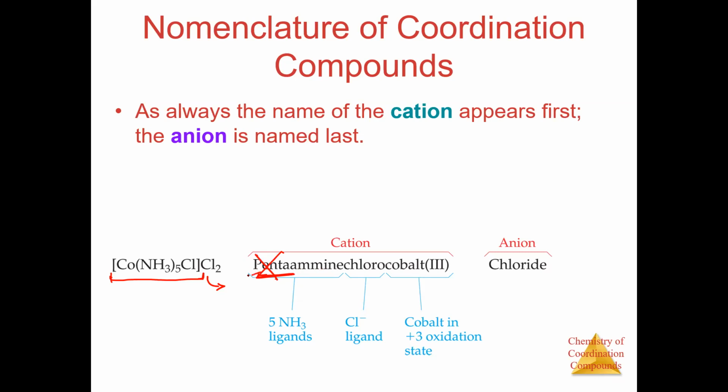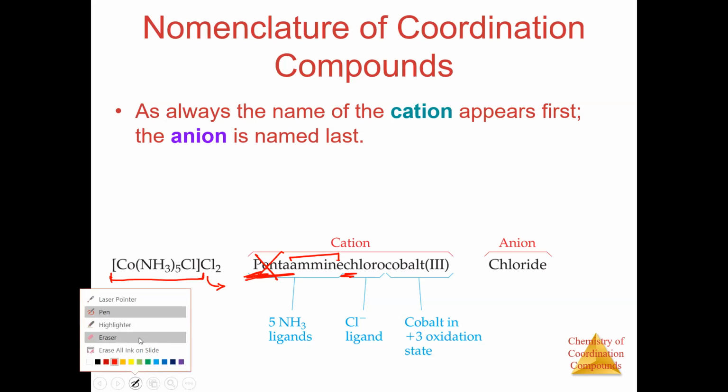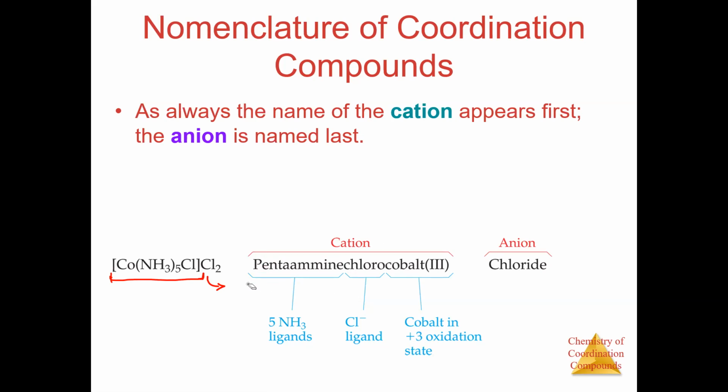Please never put P first, and you will see P here. P comes after C in the alphabet, and then you write penta. That's it. Never do that. The names of ligands, okay, please remember the names of ligands should be in alphabetical order. So this is how we name. I think this naming part is clear.